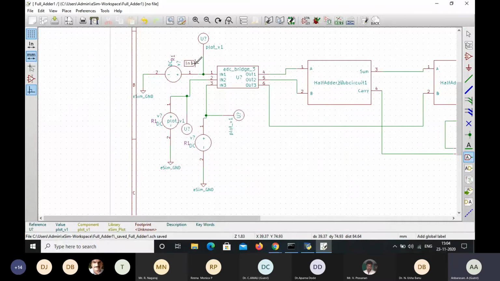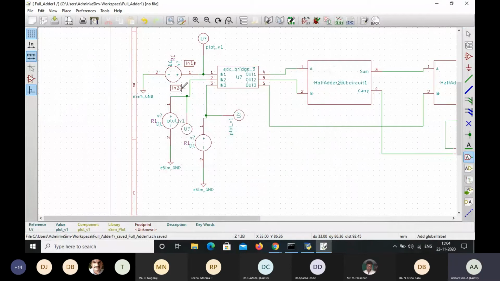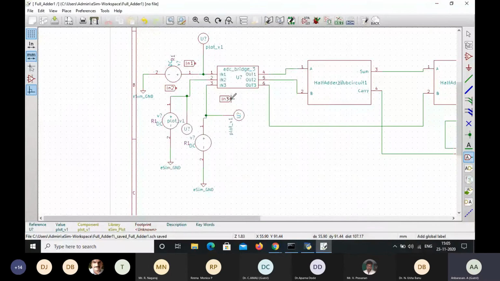So I'm going to label the first terminal as input 1, and then the second terminal as input 2, and then the third terminal as input 3. Again the wiring connections can be done. Select input 1, input 2, and input 3.